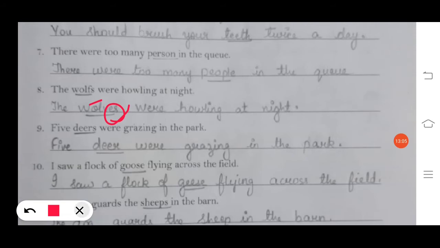Number 9, 5 deers were grazing in the park. Answer, 5 deer. Deers is the wrong plural. Okay, the plural form of deer will be deer only, same as that of the singular noun. So the answer is, 5 deer were grazing in the park.